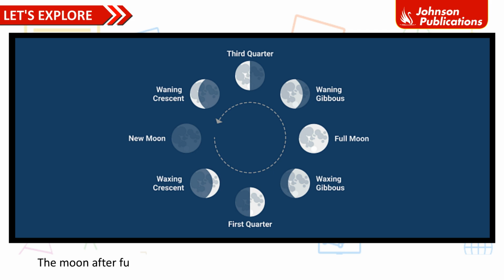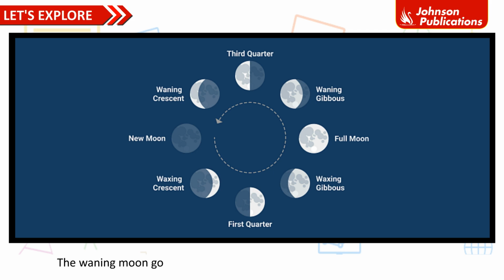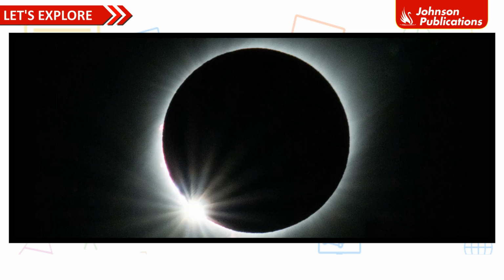The moon after full moon begins to reduce in size. This is called waning of the moon. The waning moon goes through the gibbous, half moon and crescent stages. New moon, waning crescent, third quarter, waning gibbous, full moon, waxing gibbous, first quarter, waxing crescent.